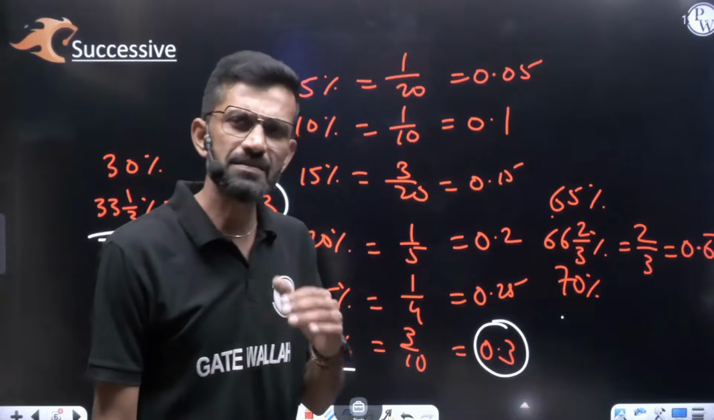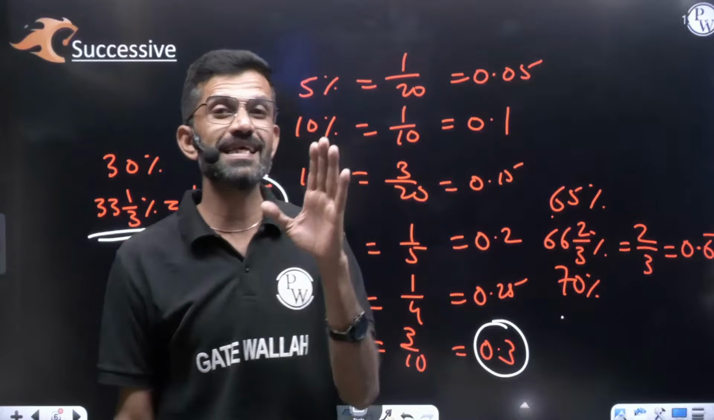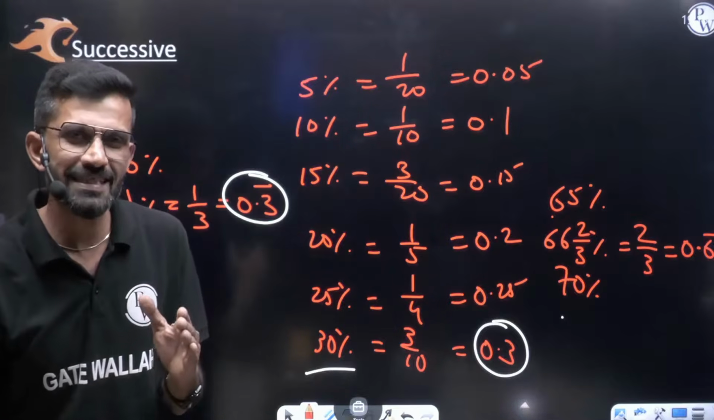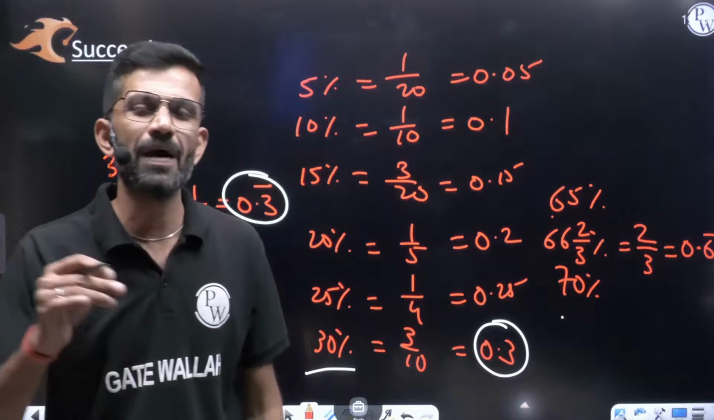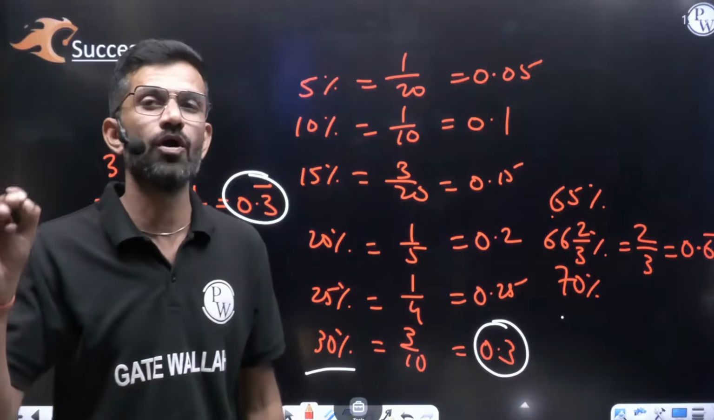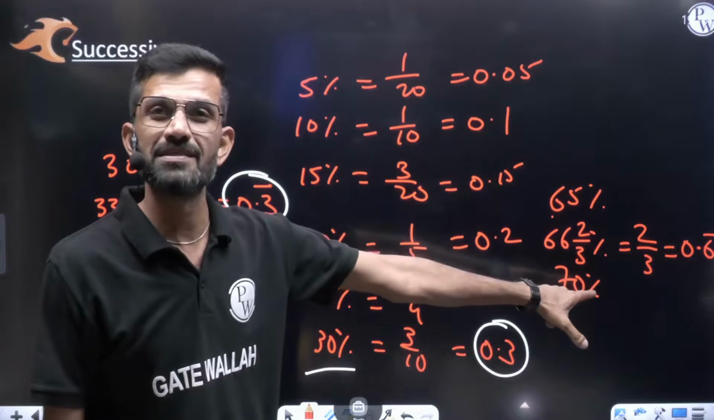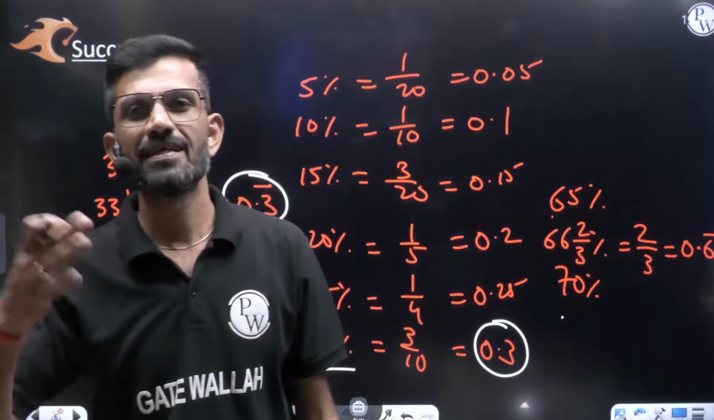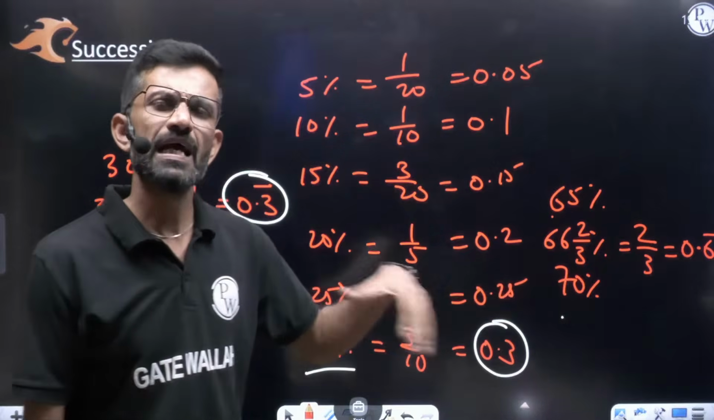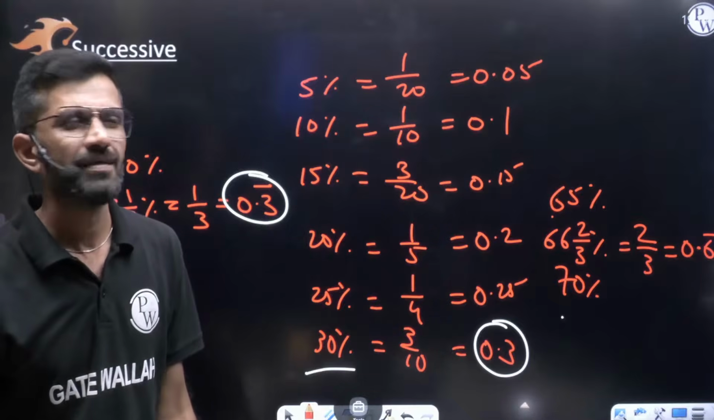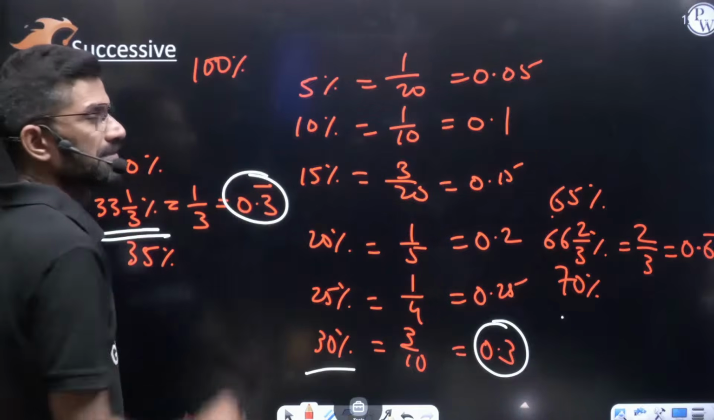Consider somewhere in the calculation you are getting 0.6 exact. So 0.6 means it is 60%. If you are getting 0.6 bar, means 0.6666 and so on, then it is not 60%, it is 66 2 by 3%. Difference between 0.6 and 0.6 bar. Further 70, 75, up till where we have to write this? Write up till 100%.